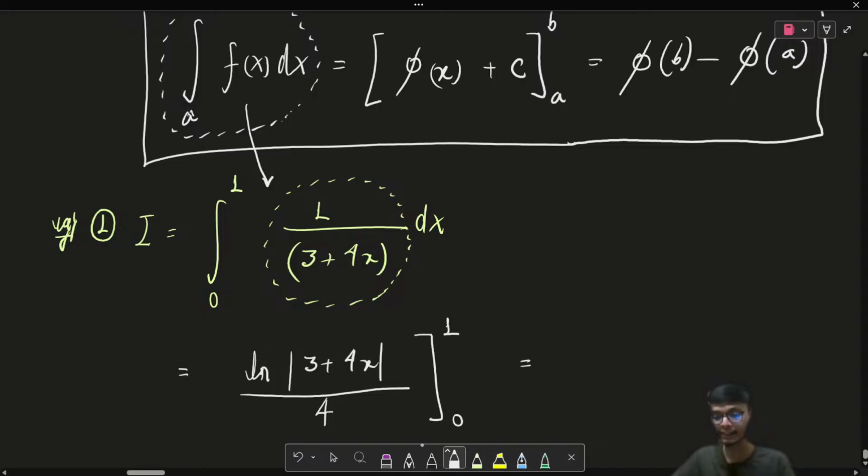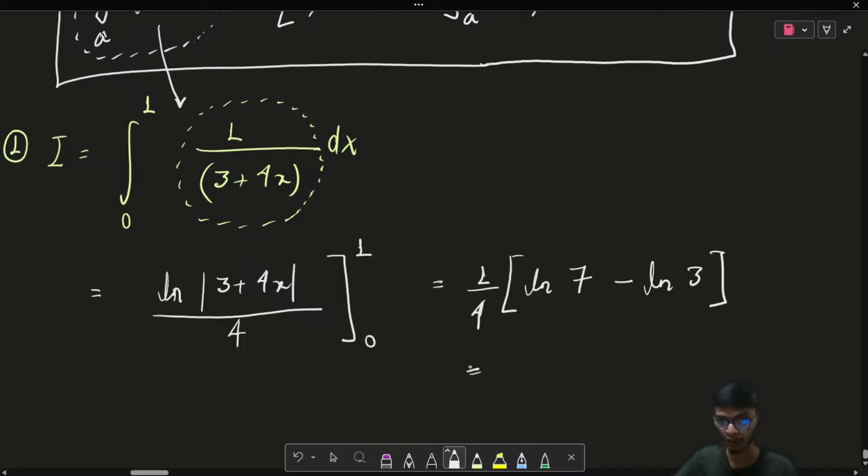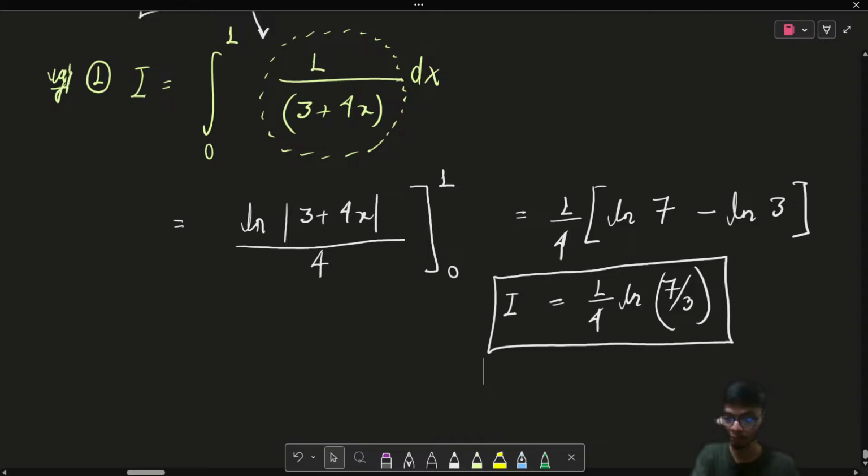So now our task is to put in the limits. 1 upon 4 is a constant. If I put x equal to 1, then the solution is going to be natural log of 7, minus, if I put x equal to 0, natural log of 3, right? And we know the property of logarithms, so we can write this result as 1 upon 4 natural log of 7 upon 3. So that is going to be the result of this definite integral. I hope this question is clear, right? These are very simple questions to start with. So I hope this method of evaluation is clear to all of you, right?